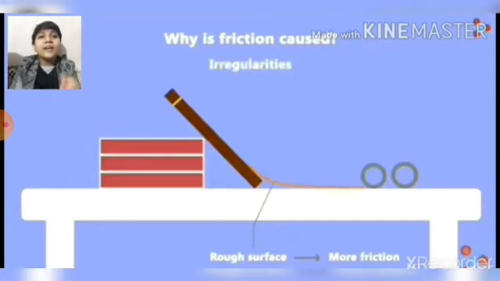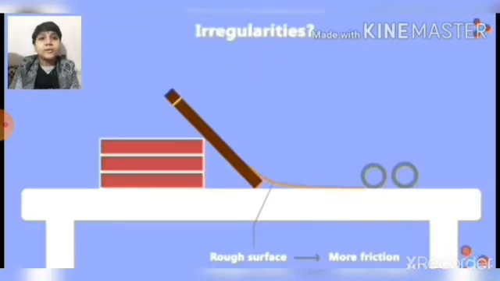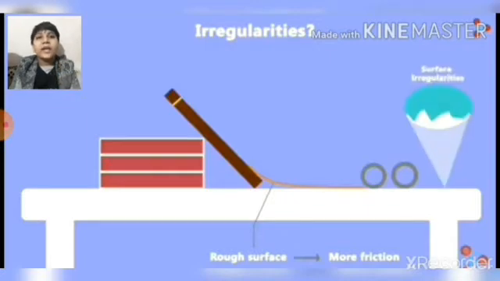Now, there are irregularities present on every surface which are not visible to us. And now I will show you a live, practical example of it. So let's start.